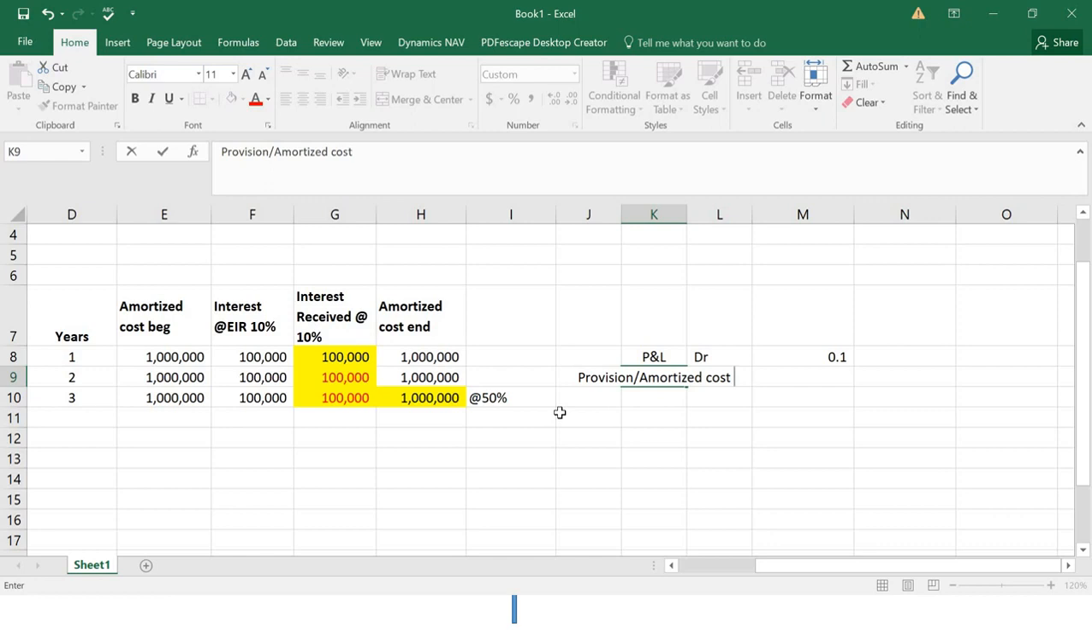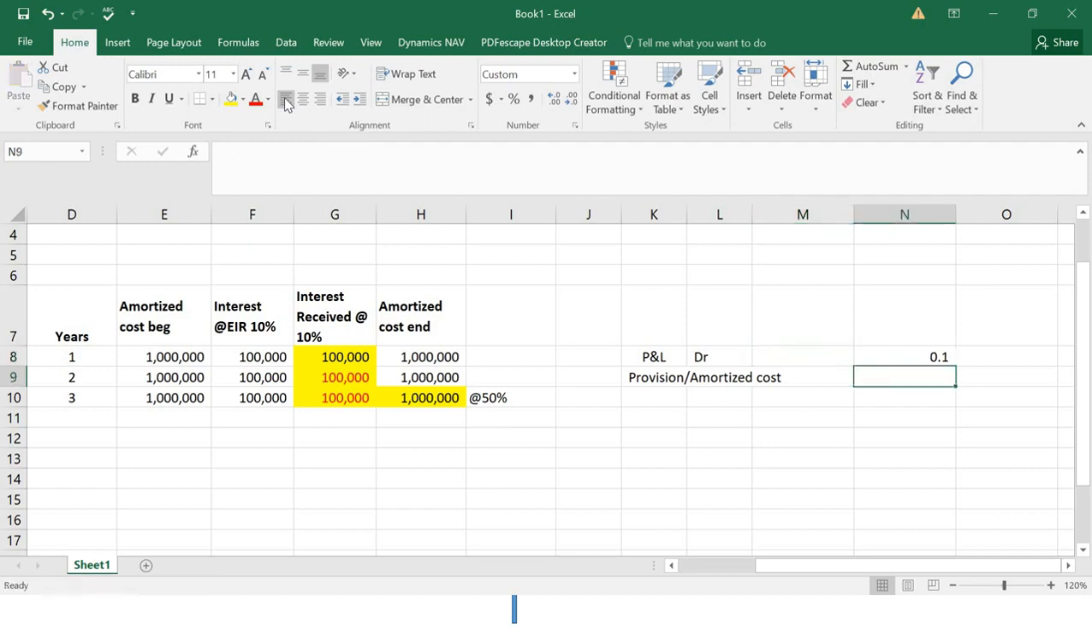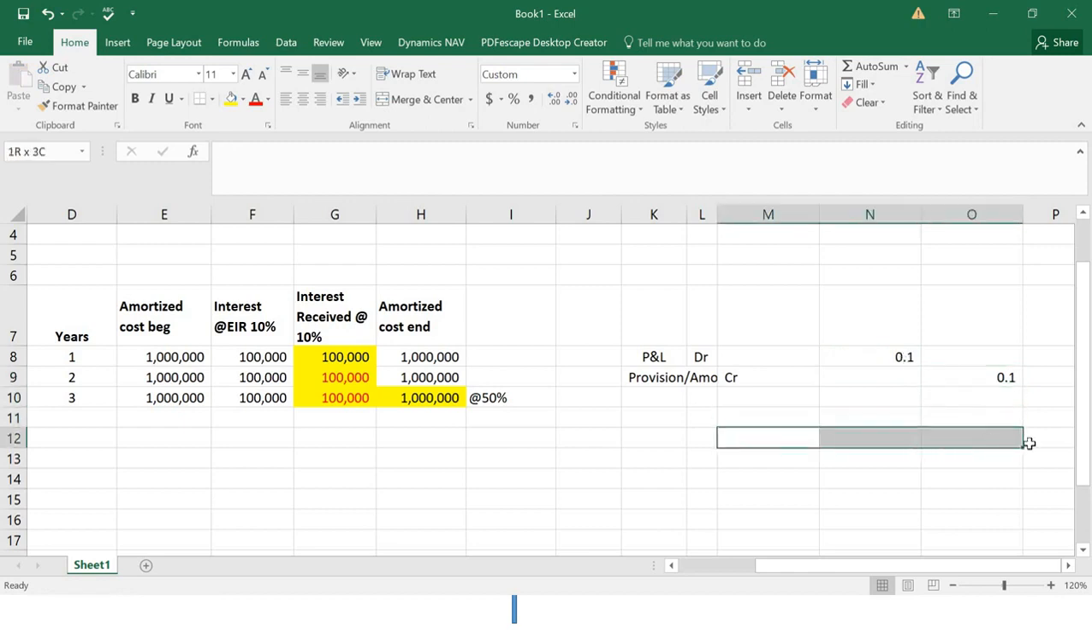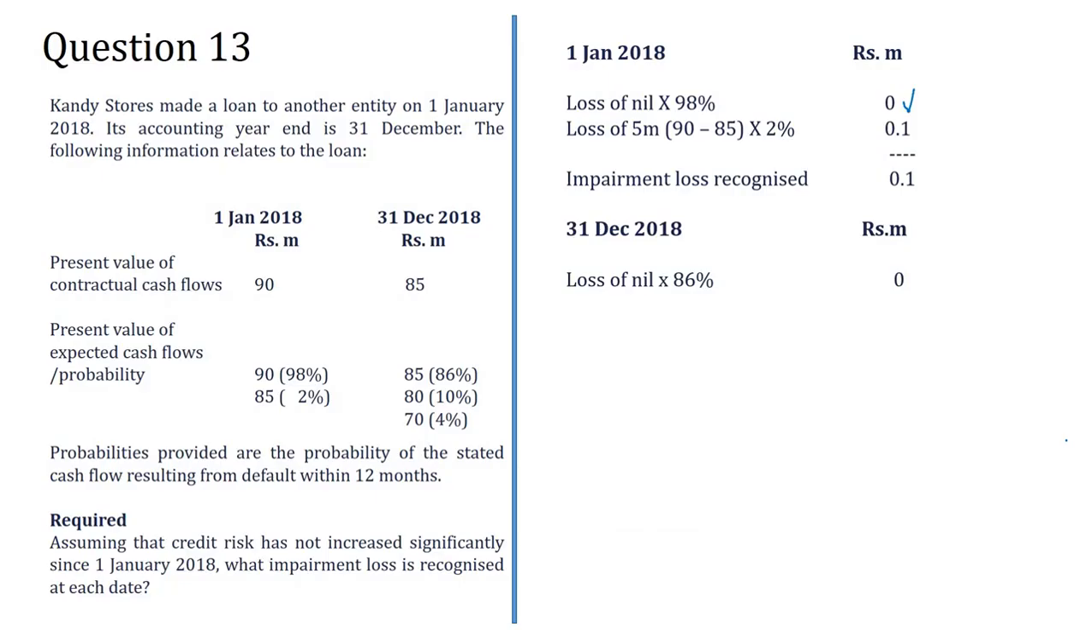You can credit that to the amortized cost financial asset, 0.1. This is how you want to put the double entry. Now if you take your provision account, in your provision account you have 0.1 million provision. So what happened in the second year?